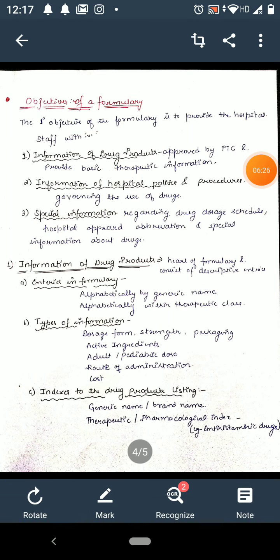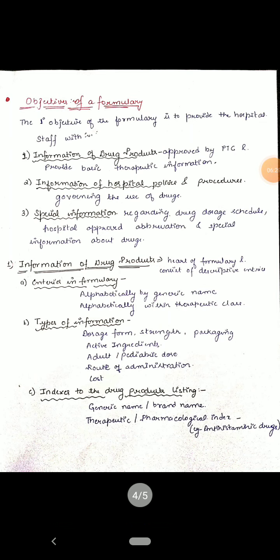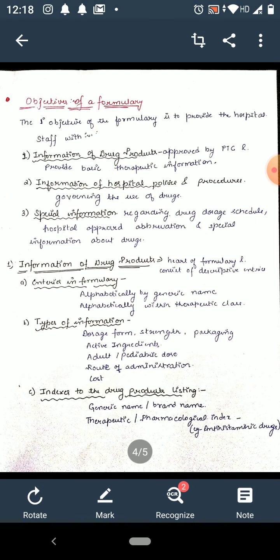Next is the type of information: the dosage form of the drug, strength of the drug, packaging, how it is being packed, the active ingredients of the drug, the doses for adult and pediatric, and the route of administration of the drug. And the most common type of information is the cost. Indexes to the drug product listing are mainly based on the generic name or the brand name. Therapeutic and pharmacological index, like antihistaminic drugs.